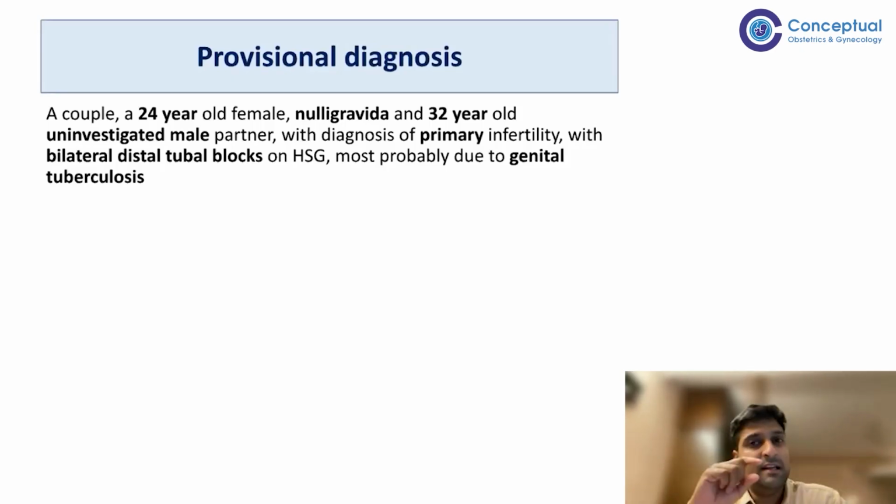Then there are weight bands. Depending upon the weight, the fixed drug combination is given. If the weight is 25 to 39 kg, then two tablets are given. If it is 40 to 54 kg, then three tablets are given. 55 to 69, then four tablets are given, and more than 70, five tablets. So her weight is 40 kg, so we will give her three tablets. Three tablets in the intensive phase, three tablets in the continuation phase. And then at the end of this entire treatment, we will do an endometrial biopsy to rule out any positive acid fast bacilli in the endometrium.